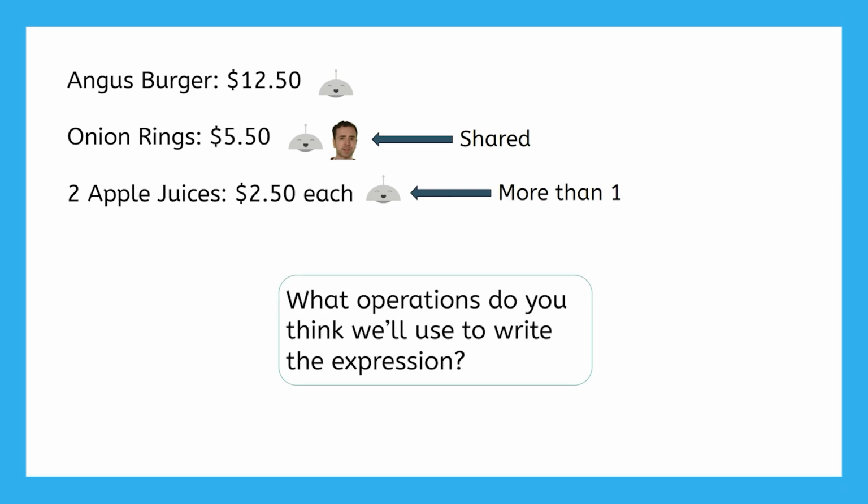To find out how much Mia's responsible for, do you think we can just add these numbers together? No, because some of the items are shared or Mia had more than one of. There are different operations happening here, so it's a great idea to represent this situation with an expression to better organize the math. What operations do you think we'll use to write this expression? If you're stuck, the warm-up on the cover sheet of the lesson materials might help you out. Feel free to look back at it if you'd like. Pause now to jot down your predictions in your guided notes.